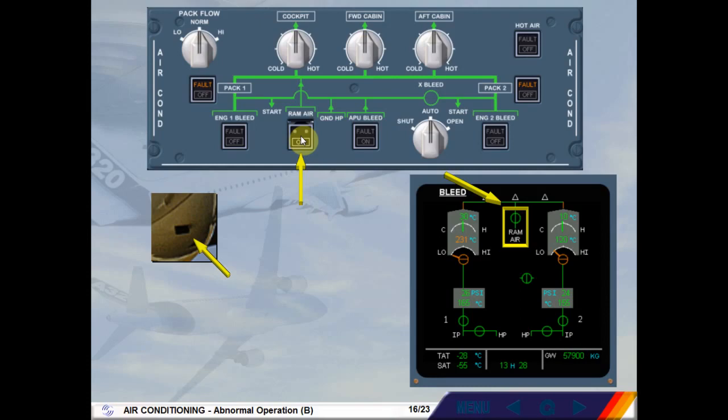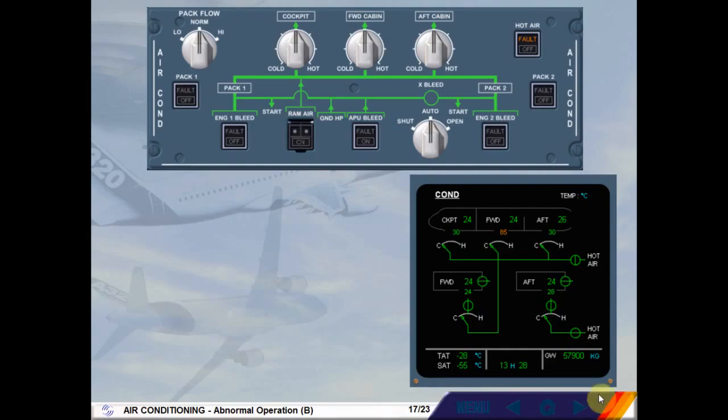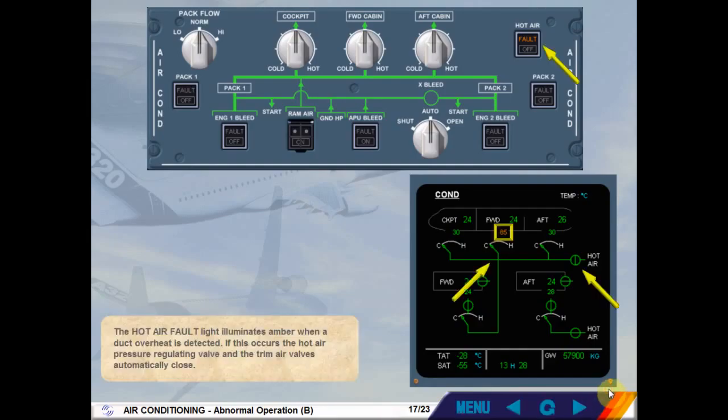Note, according to ECAM procedures, normally the aircraft must be below flight level 100 minimum en route altitude to operate the RAM air valve, as the aircraft will depressurize. Let's look at another abnormal indication. The hot air fault light illuminates amber when a duct overheat is detected. If this occurs, the hot air pressure regulating valve and the trim air valves automatically close.